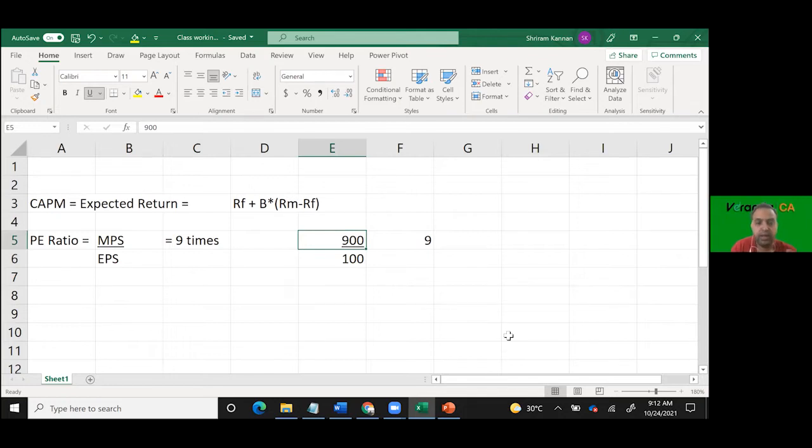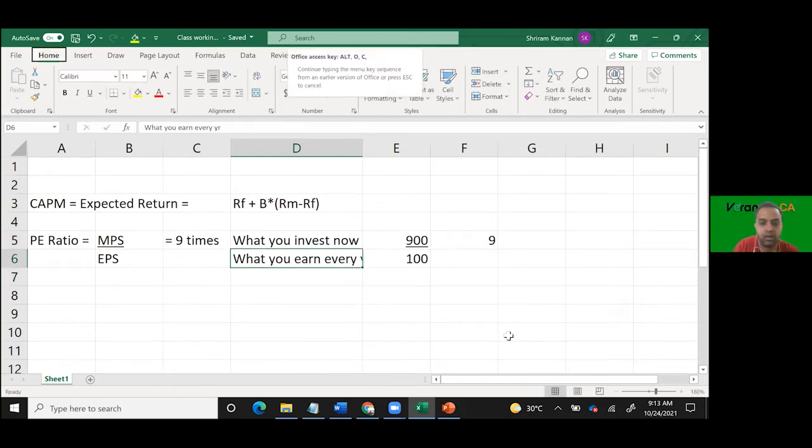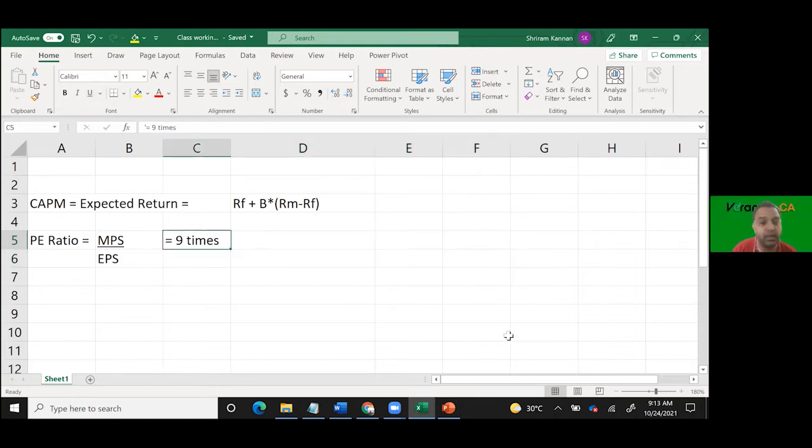Look at it the other way. This is your MPS. MPS is what you invest now, and EPS is what you earn every year. So if you are investing 900 now, how many years will it take for you to get back your principal? 9 years. So there is another interpretation for PE ratio: it also talks about the payback period. How many years will it take for you to get back your money? That is another interpretation of PE ratio.